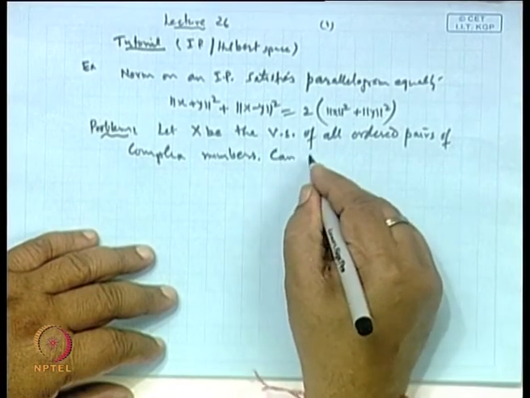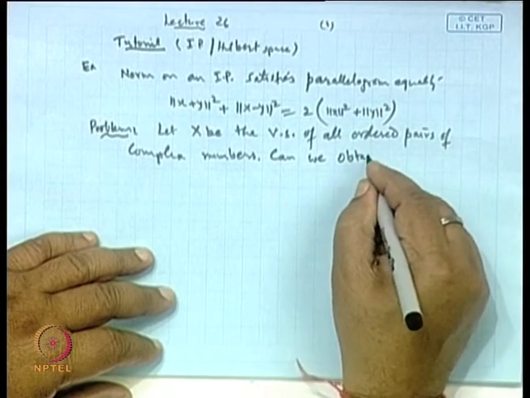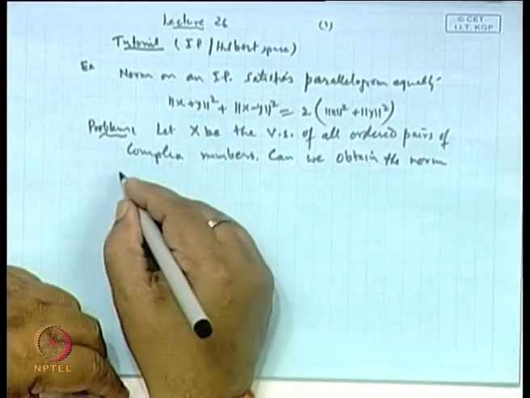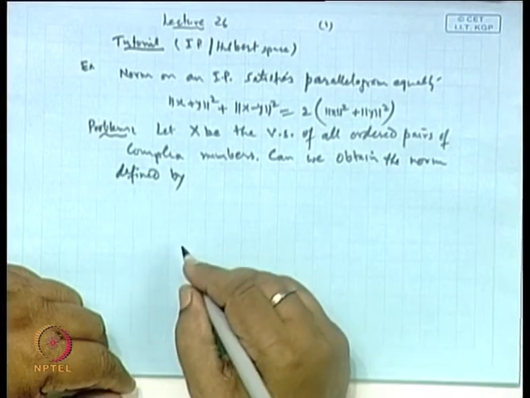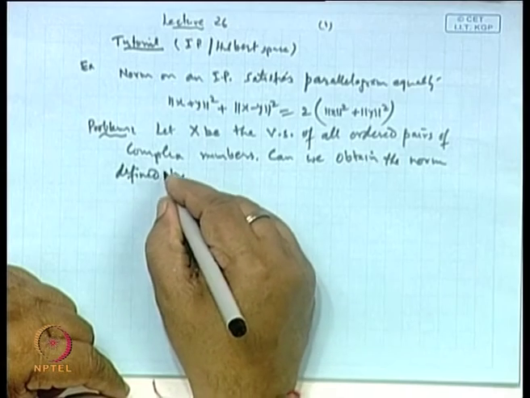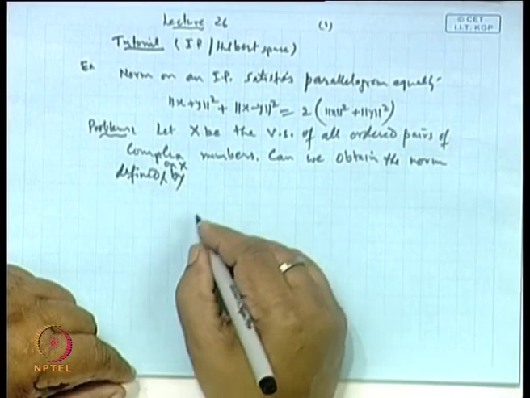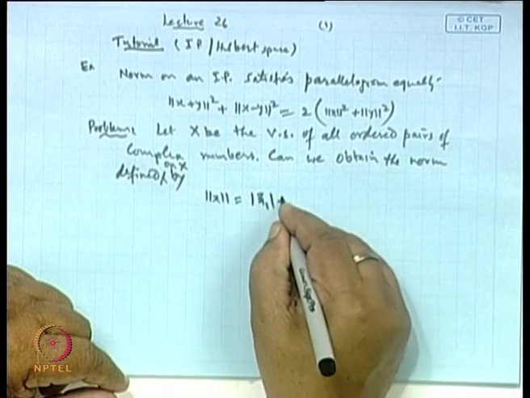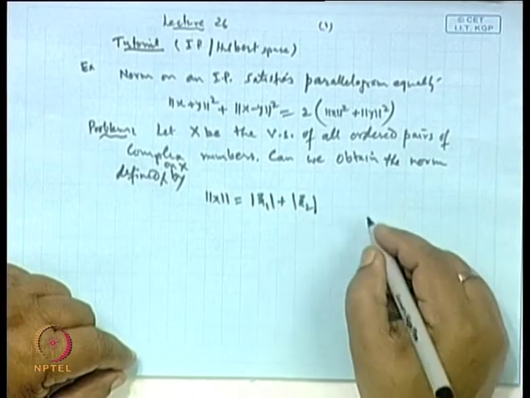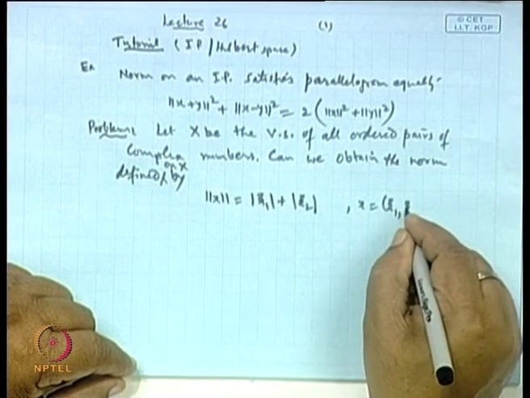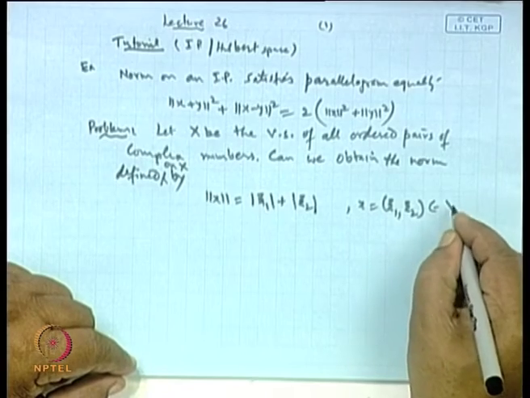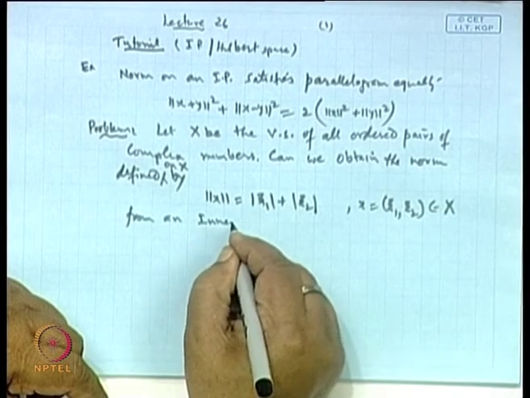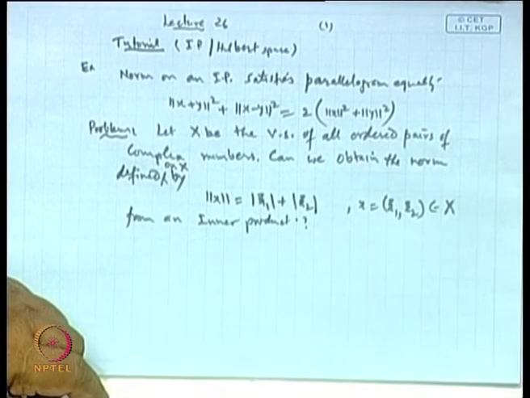The question is, can the norm defined on X by the expression norm of x equals mod xi1 plus mod xi2, where x is (xi1, xi2) belonging to X, be obtained from an inner product? This is the question.